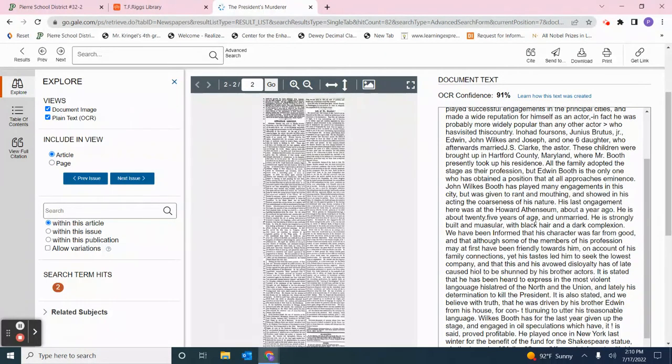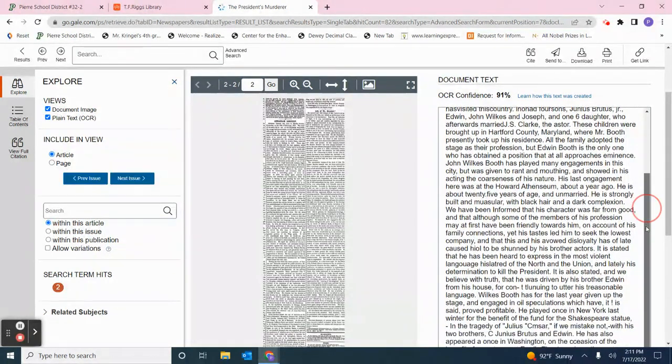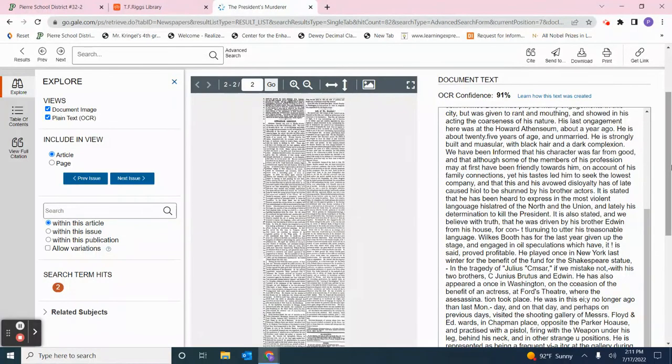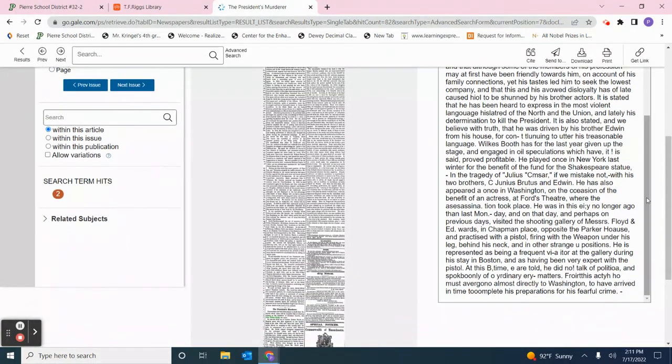And it goes on to say he was about 25 years of age and unmarried, strongly built and muscular. It said, we have been informed that his character was far from good, and that although some of the members of his profession may at first have been friendly towards him on account of his family connections, yet his tastes led him to seek the lowest company, and that this and his avowed disloyalty has of late caused him to be shunned by his brother actors. And it goes on to talk about how Edwin Booth actually kicked him out of his house for his treasonous language, did not share the same sentiments that he did. Talks too about how he came to Washington and started practicing knife throwing.